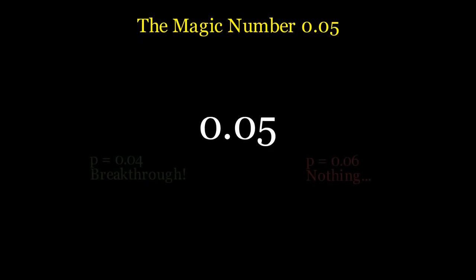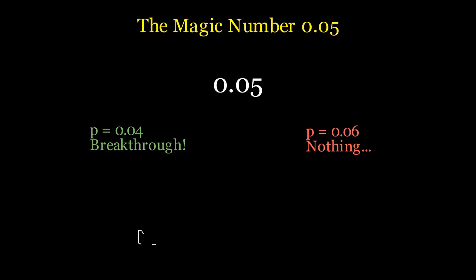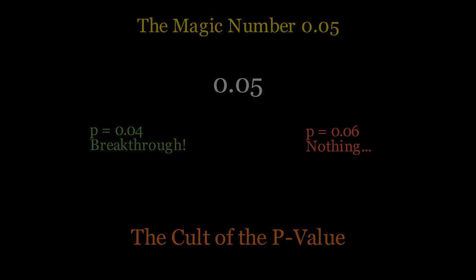In the world of science and econometrics, a single number holds the power to make or break a career: 0.05. If your p-value is 0.04, you've discovered a breakthrough. If it's 0.06, you have nothing. But have you ever wondered why? Why 5%? Why not 4% or 10%? Welcome to the investigation of the most influential historical accident in modern science, the cult of the p-value.